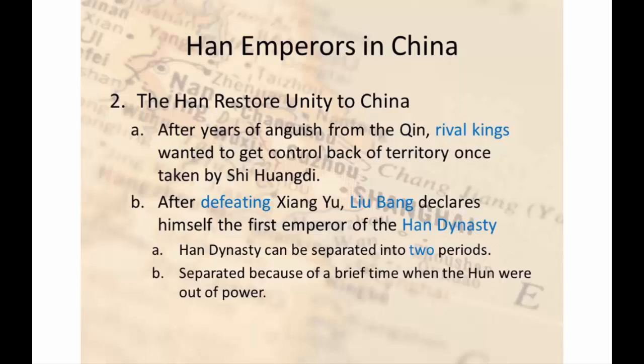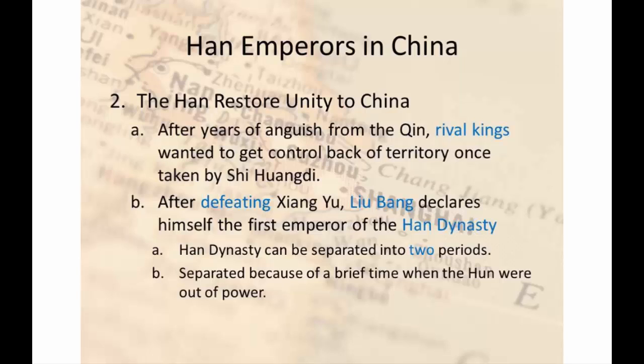These old kings took control, and they were fighting amongst themselves, wanting more power, just as all kings do. But it wasn't until Liu Bang was able to defeat or make agreements with these other regions to retake China as it had once been.